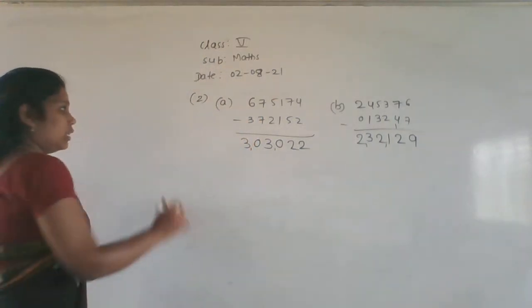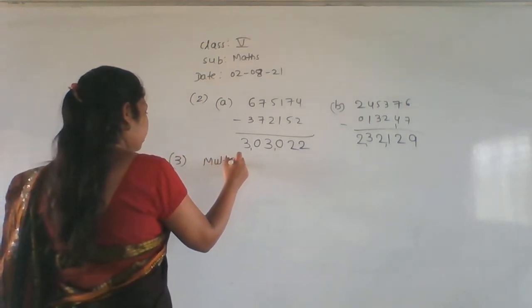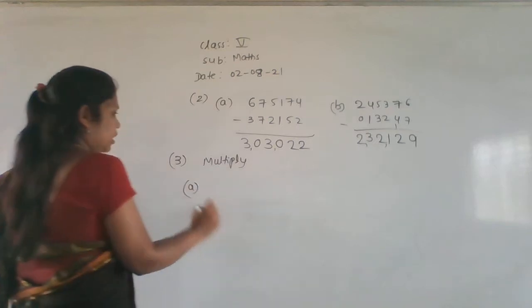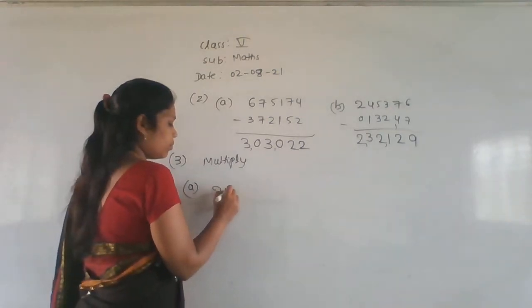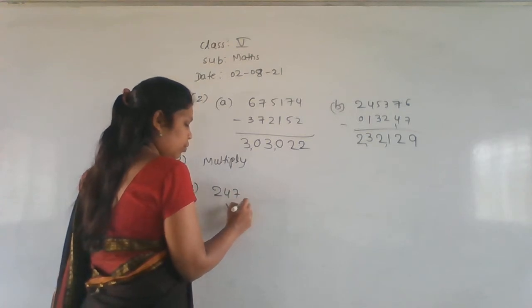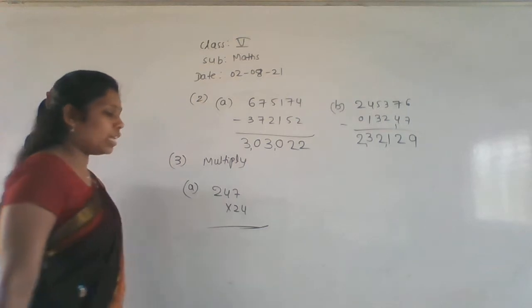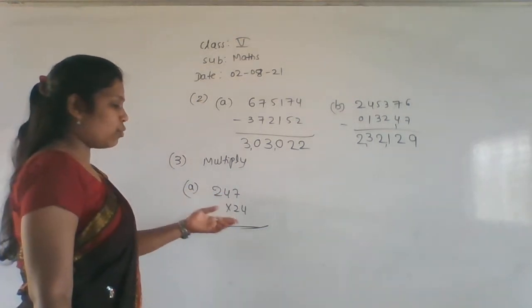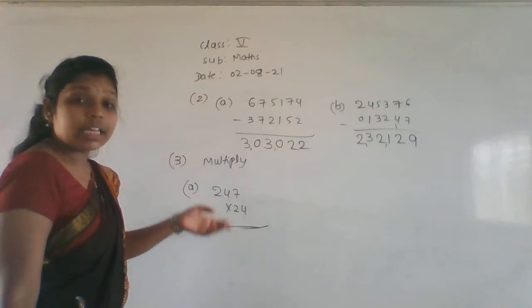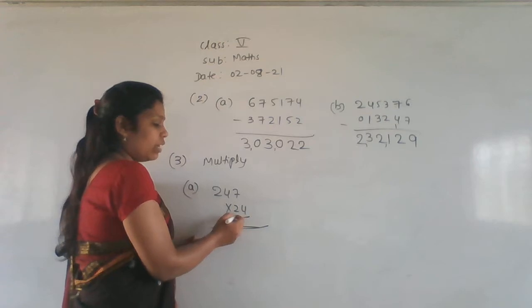So now go with the third main. Multiply. Multiply. First problem. Okay. 247 into 24. So if we know the 24 table, then you can do it directly. 24 7s are, 24 4s are, 24 2s are, like that. If you don't know the table of 24, then go with only the 1 and 1.